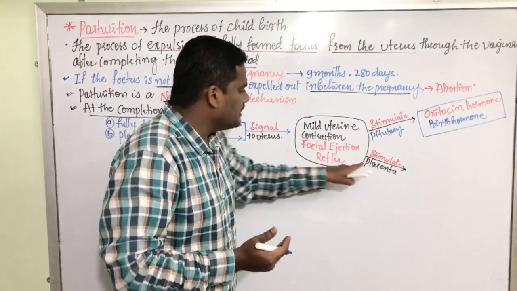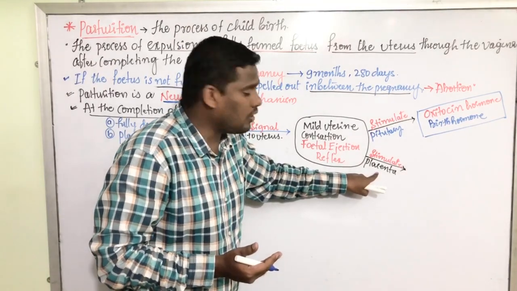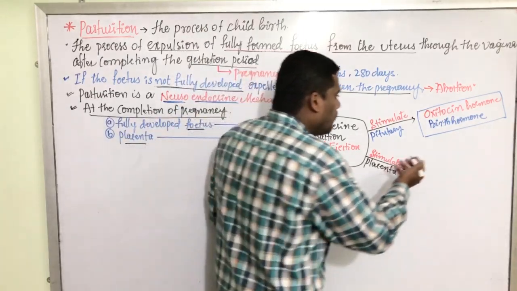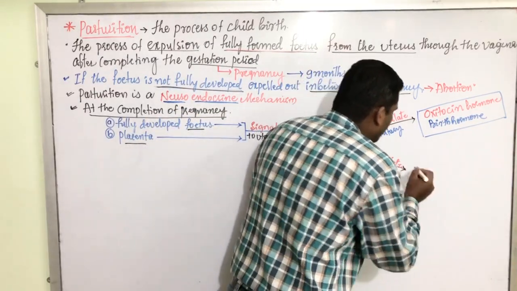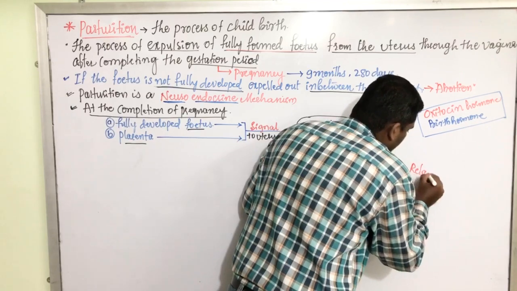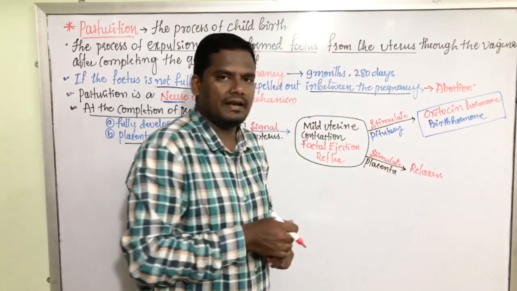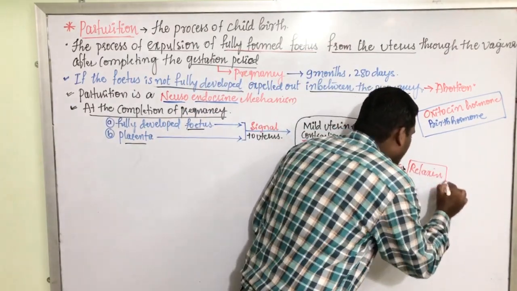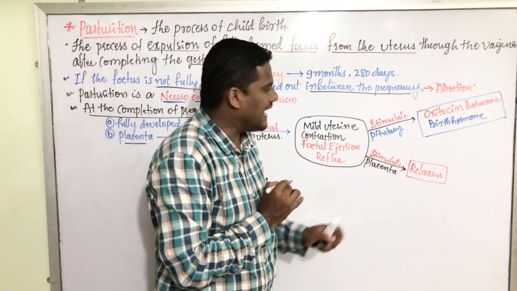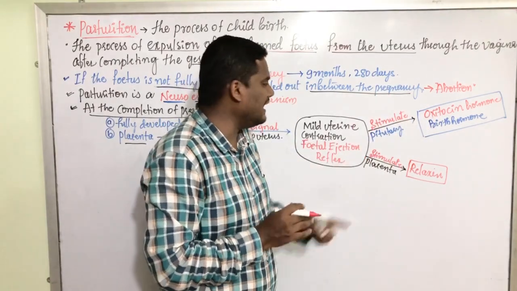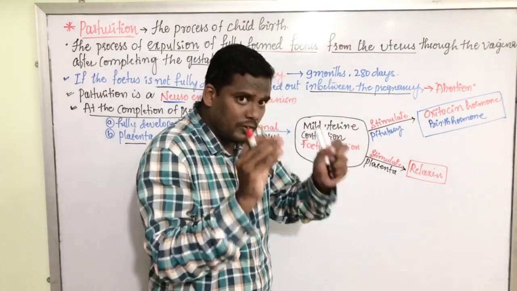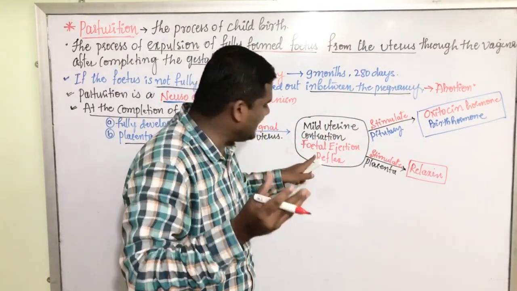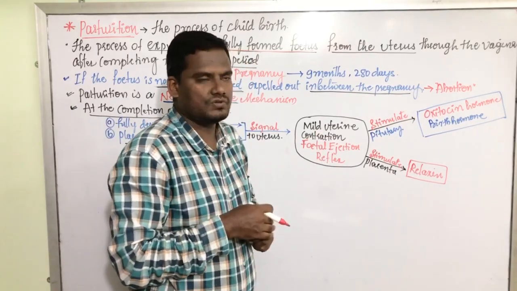Simultaneously, the placenta is also stimulated by the fetal ejection reflex. As a result, one more hormone gets secreted, that is relaxin. This relaxin is secreted by the placenta, whereas oxytocin is secreted by the pituitary gland. But the stimulating factor is the same, that is the fetal ejection reflex.